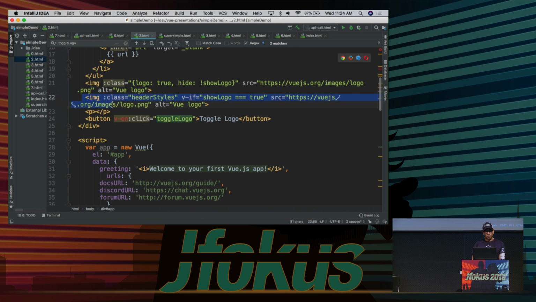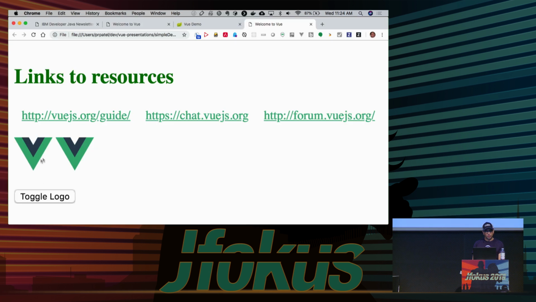Right, so if we go here to where the image is, you can see I just have a standard v-if. If show logo is equal to true, go and show the logo. There are a couple of different ways that we could have done this. In this case, I've used a v-if to show the logo whenever it's true. In the example above, that's why there are two of these things right here.